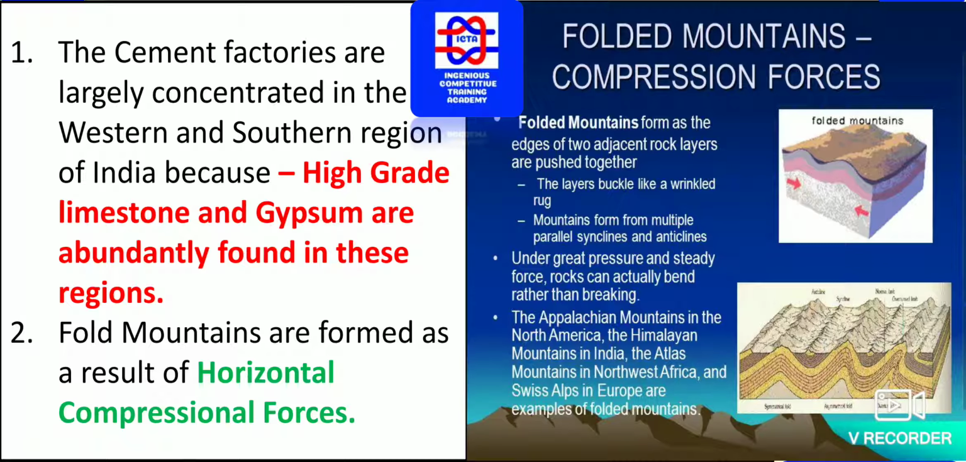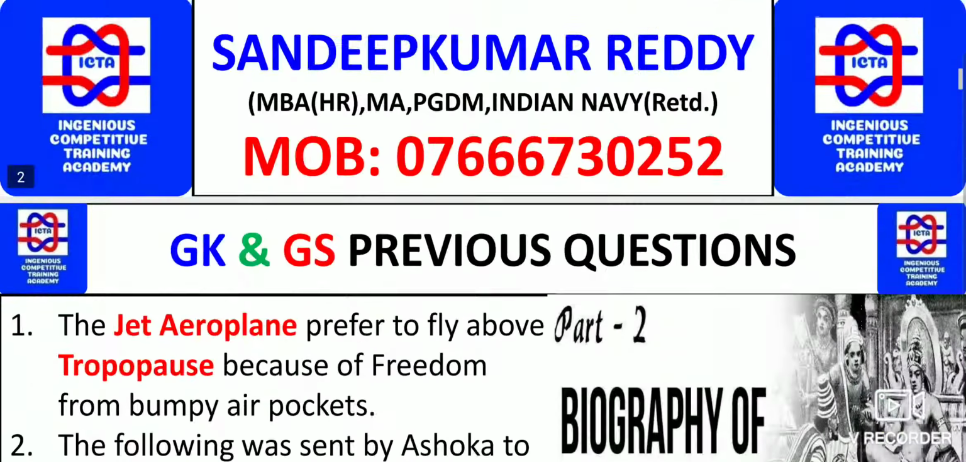Fold mountains are formed as a result of horizontal compressional forces. We know that the Himalayan mountains are one type of folded mountains. This is formed due to the result of horizontal compressional forces. You can see on the right side how exactly they are formed.